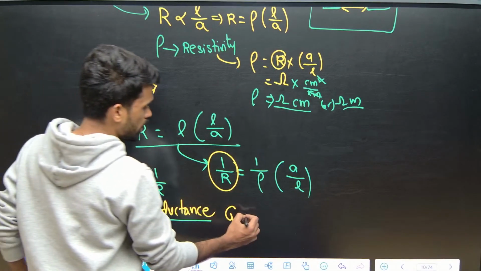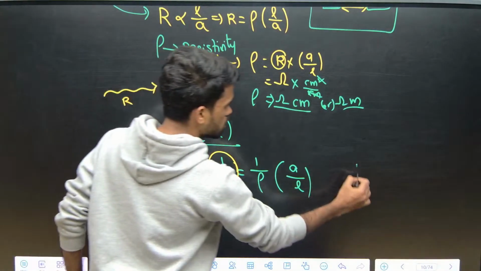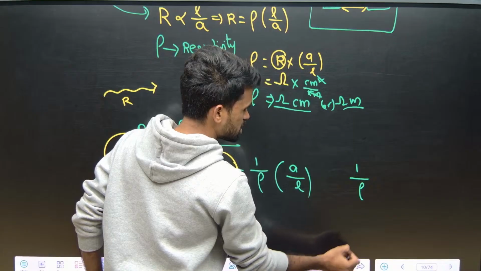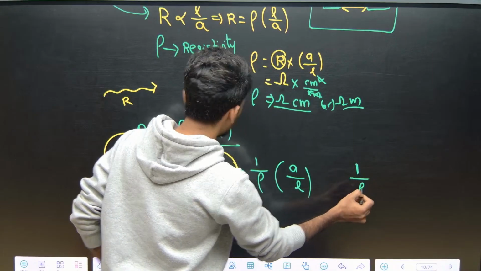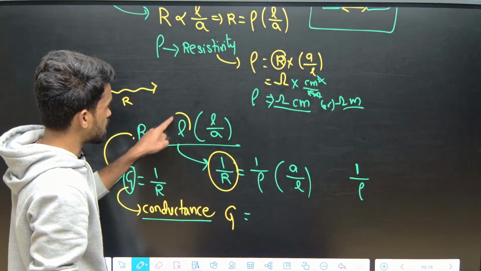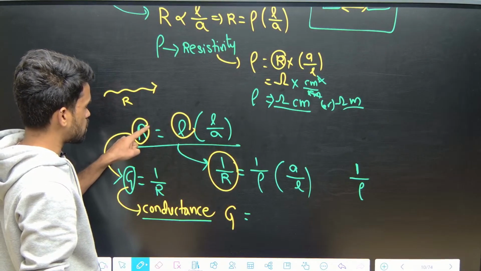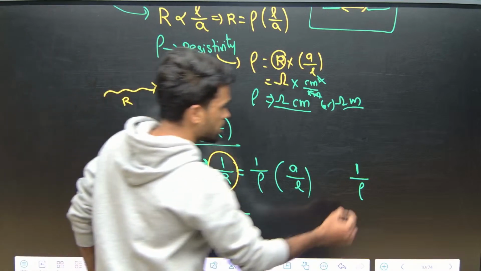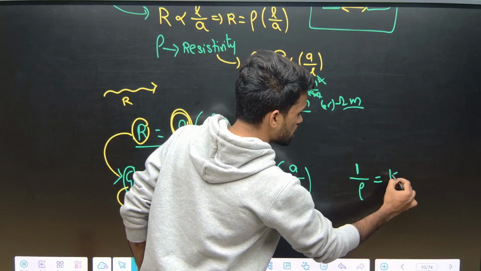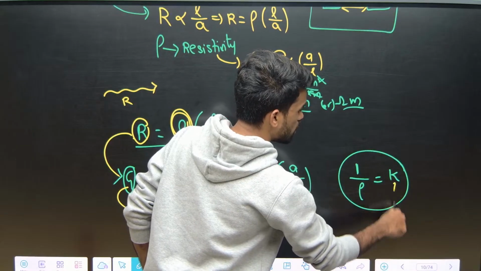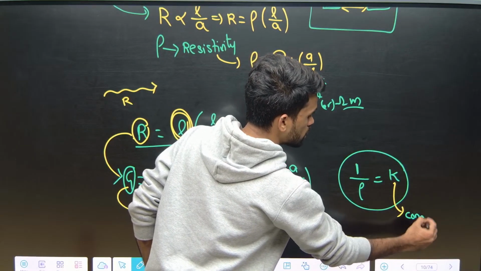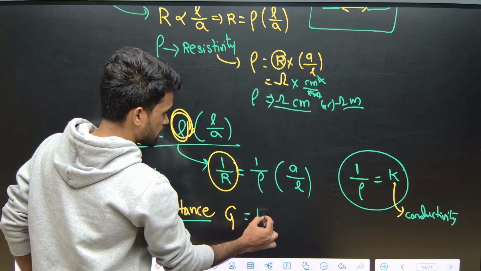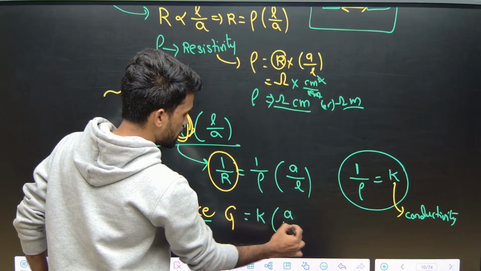Now 1 by rho, what do we mean by 1 by rho here? This is the inverse of resistivity. The inverse of resistance is called conductance, and the inverse of resistivity is called conductivity. So 1 by rho is called K, kappa, which indicates conductivity. So you can write conductivity K, and this one as A by L.